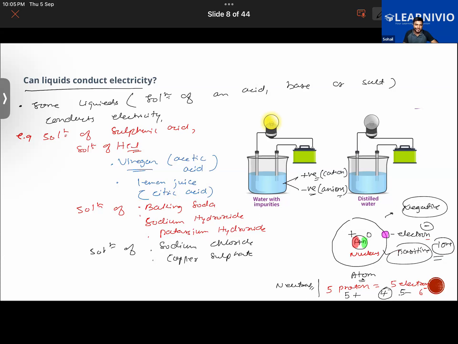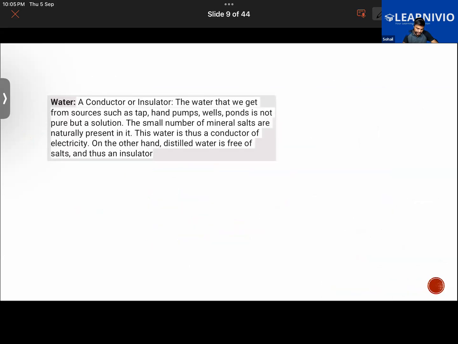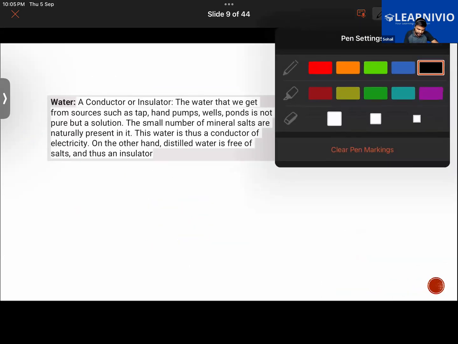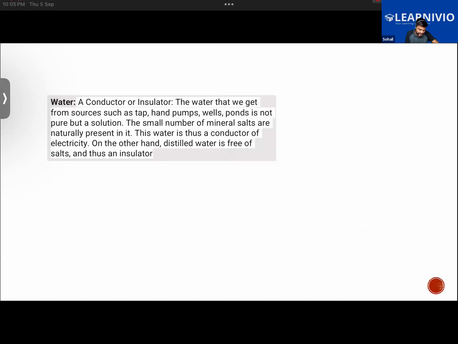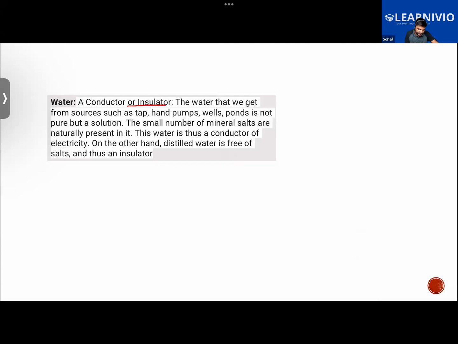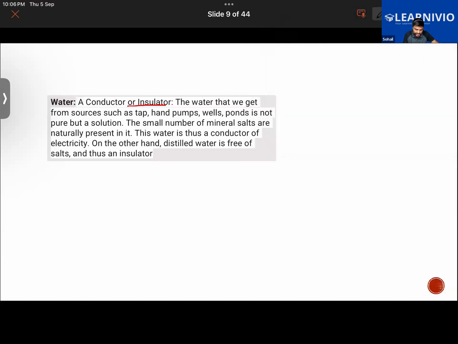So we were talking about the case of water here. The question is, is it a conductor or is it an insulator? The water that we get from different sources like tap water, hand pumps, wells or ponds is not pure but a solution. What do we mean by this?